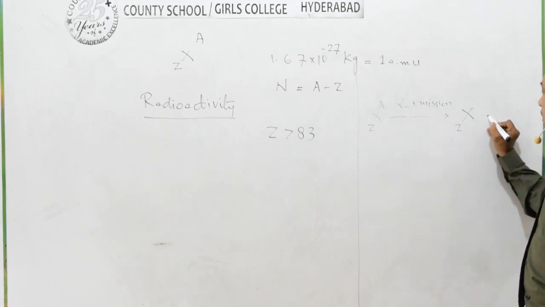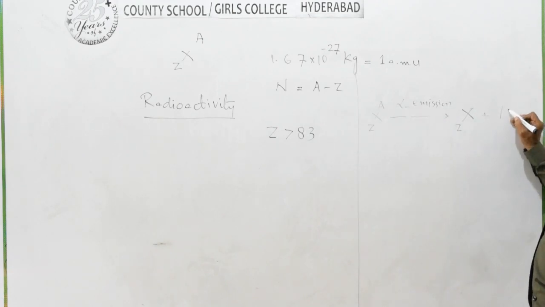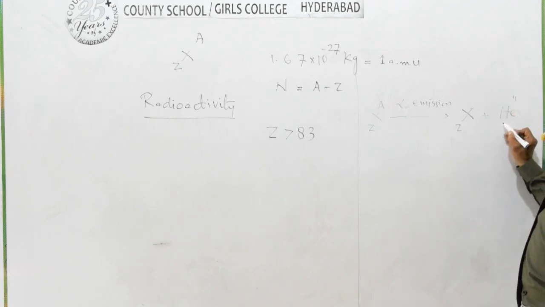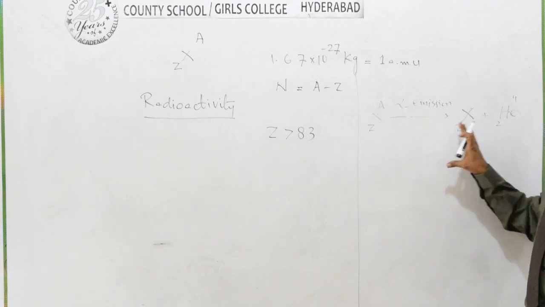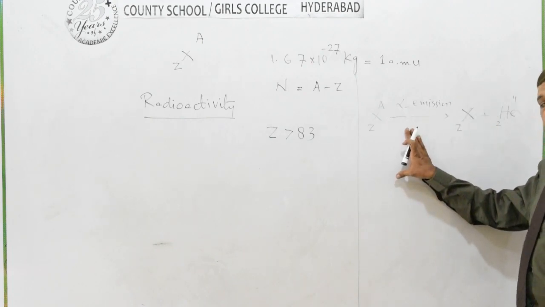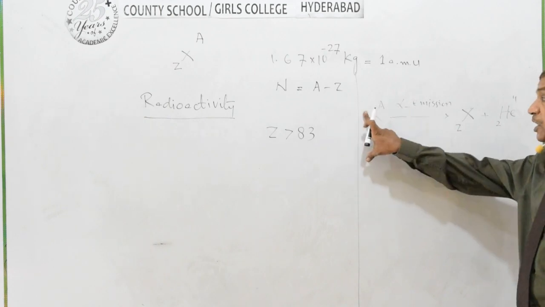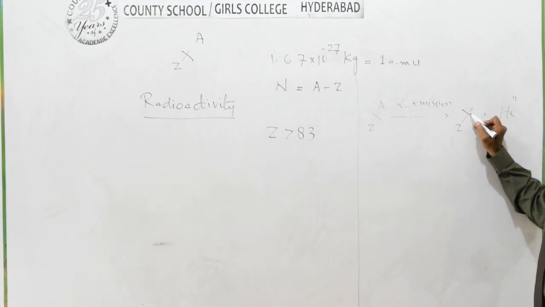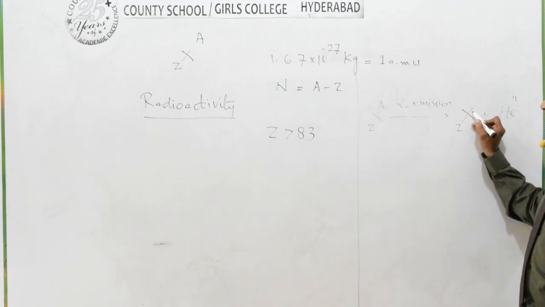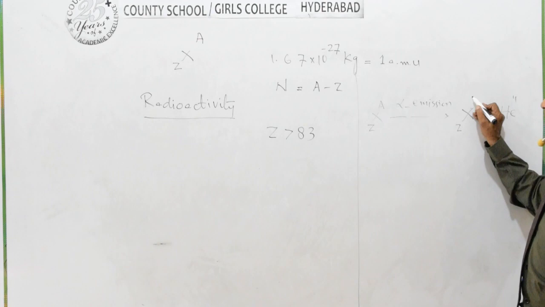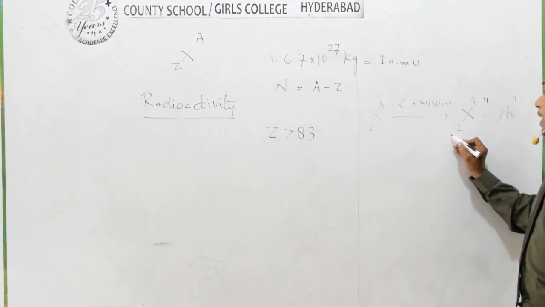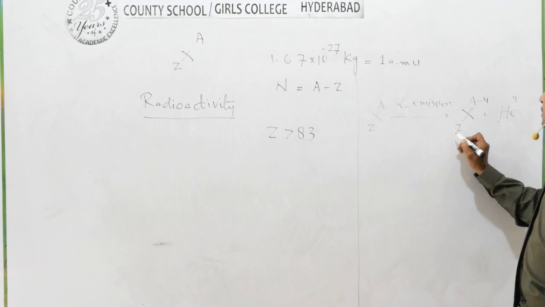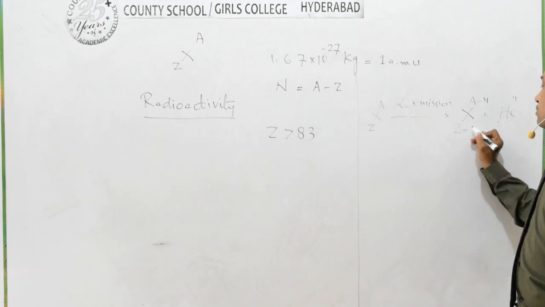So there will be an alpha particle. An alpha particle means that particle which has mass number 4, charge number 2. With the emission of such a particle from the nuclei, its impact on this parent nuclei will be that the newly formed element, called the decay product or daughter nuclei, will have mass number A minus 4 and charge number Z minus 2.